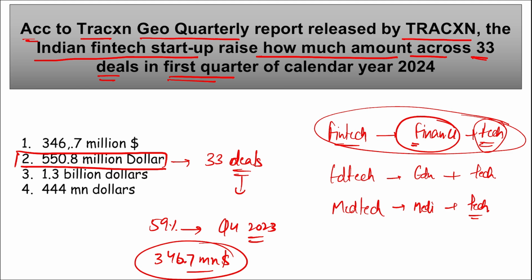That means we saw an increase of almost 59% from the fourth quarter of 2023, right? We know that in the first quarter of 2023, we saw funding of almost 1.3 billion dollars. Here you can see 1.3 billion dollars, a huge amount of funding in the first quarter of 2023. We can see here that the funding in this sector has declined, right?